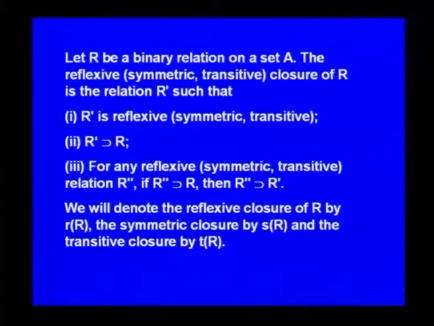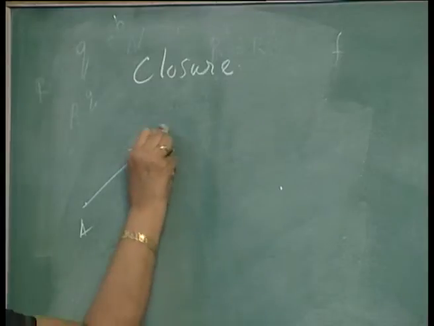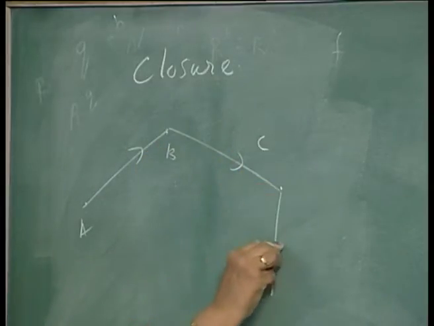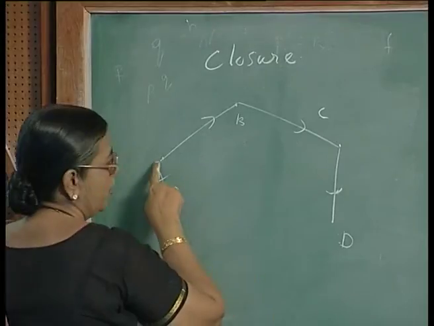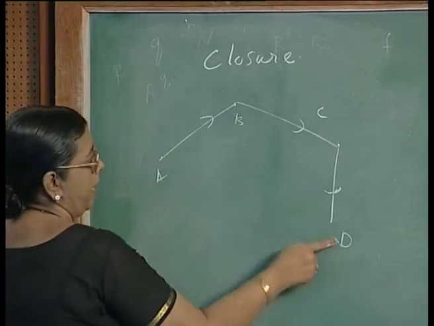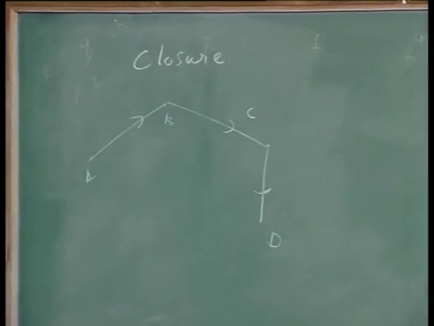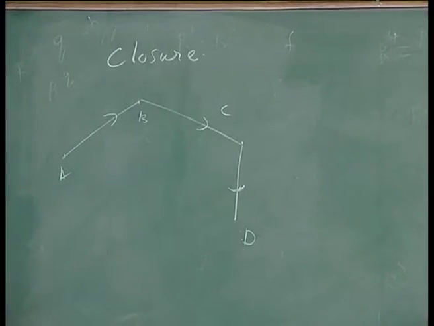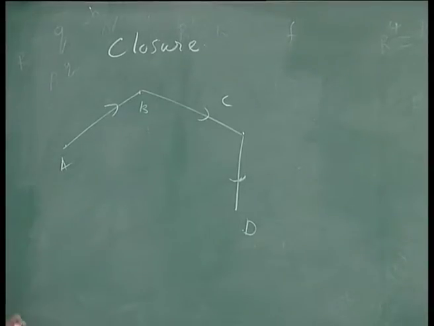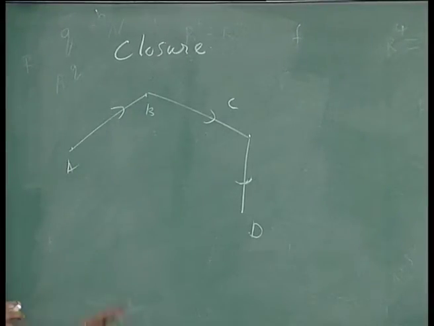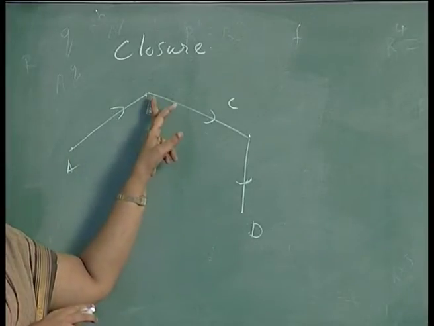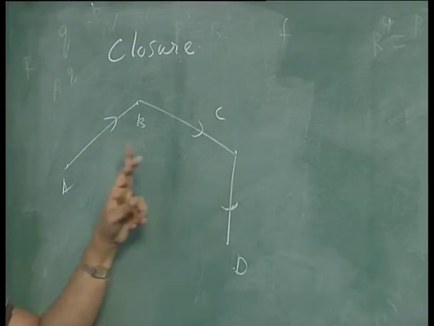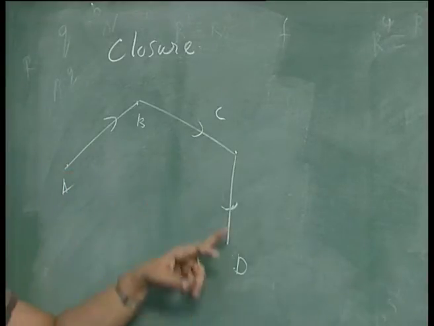Why is it necessary to study this? For example, you may have a communication network in which there is a direct link between A and B, a direct link between B and C, and a direct link between C and D, but there is no direct link between A and D or B and D or A and C. Now, I want to find out from which nodes I can direct a message to which node. There is a direct link between A and B, and also a direct link between B and C. So, I can route a message from A to C.